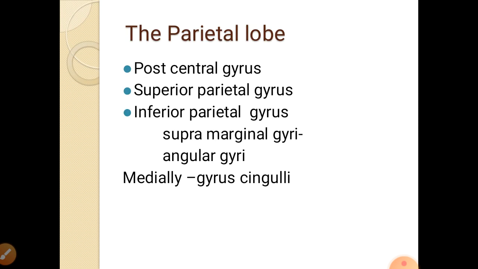Then if you see the parietal lobe, behind the central sulcus, the post-central gyrus is there. Behind this post-central gyrus, you can see the parietal area, which is divided into superior and inferior parietal gyri. The inferior parietal gyrus is again divided into supramarginal and angular gyri. On the medial side, this contains the gyrus cinguli. So this is the parietal lobe.